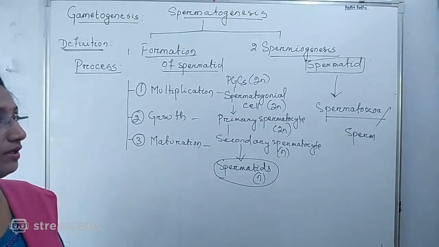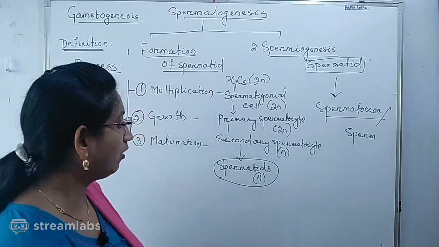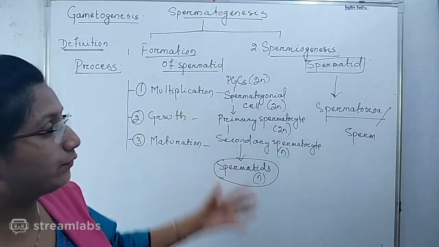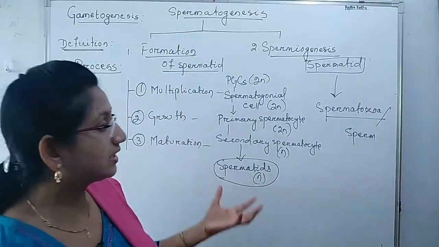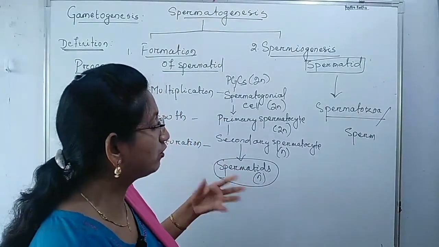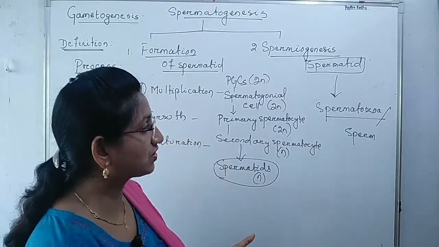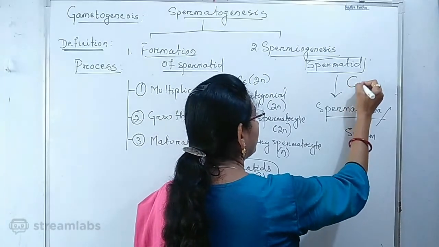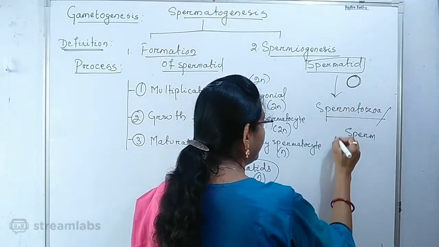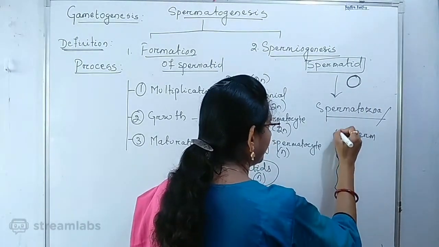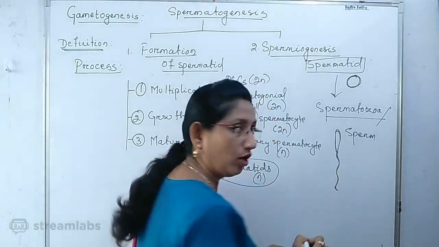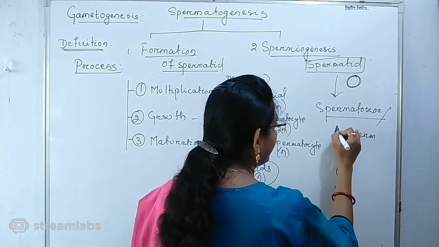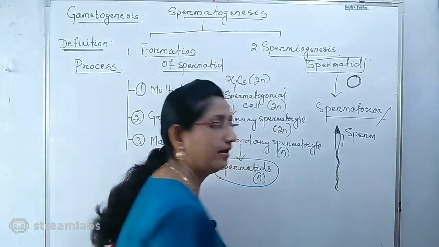It is the particular differentiation process through which the rounded or oval spermatids undergo several physiological and structural developmental stages, from where the rounded spermatid gives an elongated structure of sperm having a distinct head, middle piece and tail.